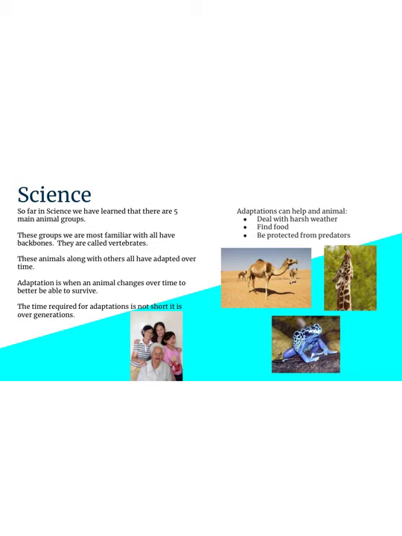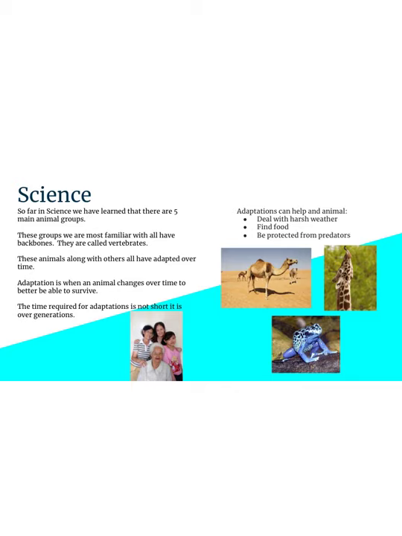Okay, so science. So far in science, we've learned that there are 5 main animal groups. The groups that we're most familiar with have backbones, and we call those vertebrates. We've also learned there's another group of animals called invertebrates. Excuse me.